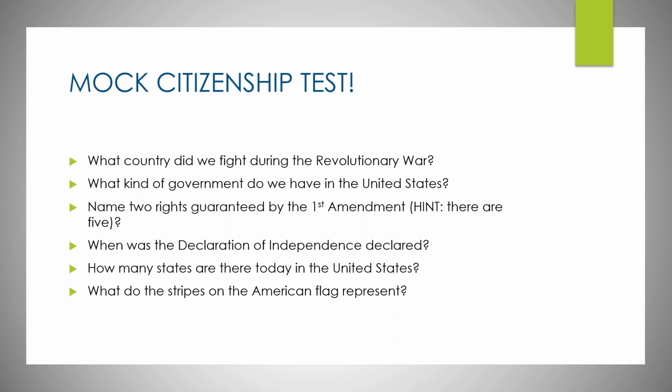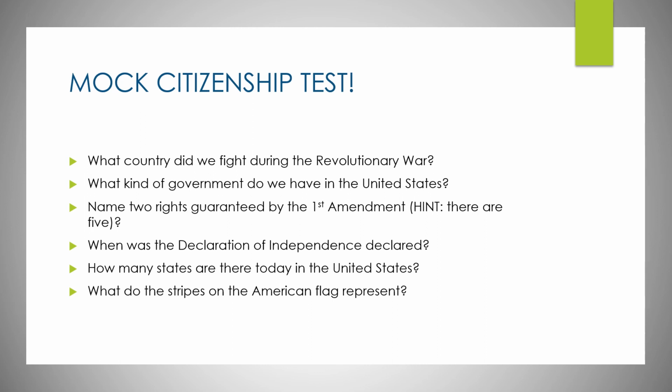So there are a set amount of questions and a set amount of answers that you can give, and so people usually will take the test and they'll study it really well. It's really hard. So today we're going to do a very abbreviated version of that, and we're only giving you 6 questions. So take a few minutes and answer the following questions. Number 1 is, what country did we fight during the Revolutionary War? Question 2, what kind of government do we have in the United States?